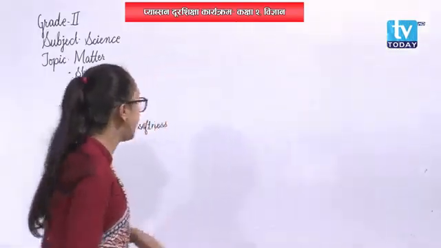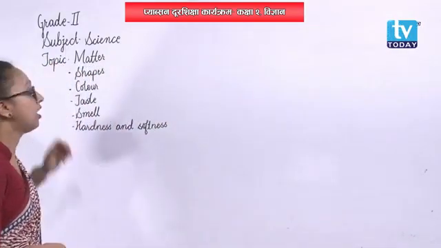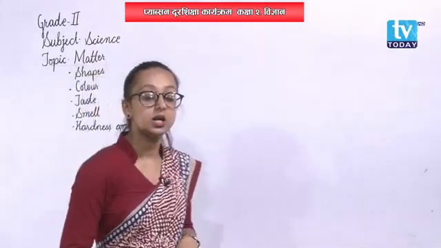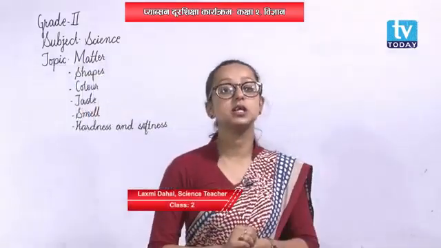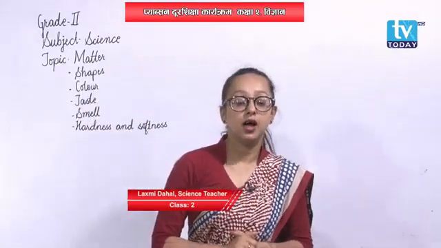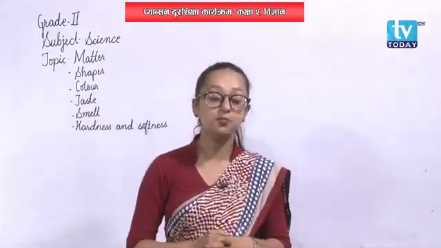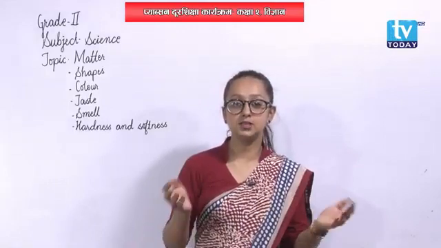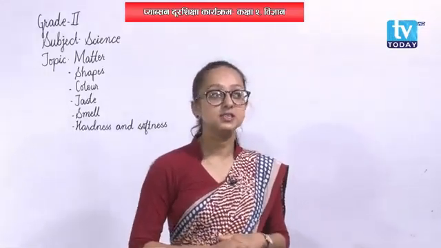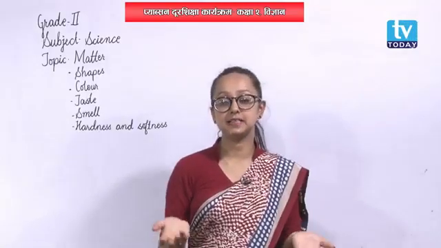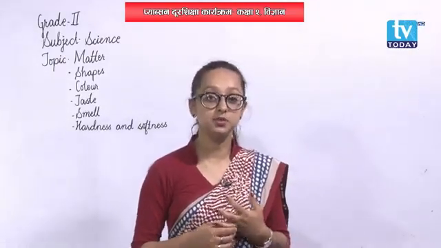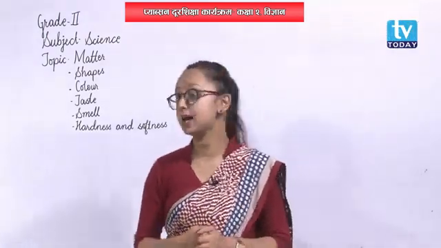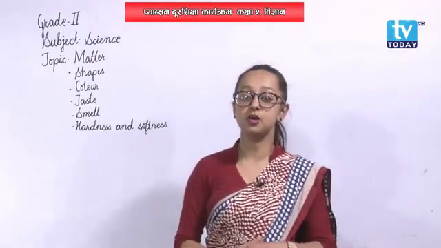Students, now I hope you can give examples of all the objects depending upon these characteristics. Like in shapes, we learned circular, rectangular, cylindrical and conical objects, and I hope you are able to give examples of those also. And in colors also, we discussed some of the major colors like red, green, white, black and so on. Then we discussed objects having different tastes like sweet, sour, salty, bitter, and then we discussed good smell and bad smell, and finally we had a discussion on hardness and softness of objects.